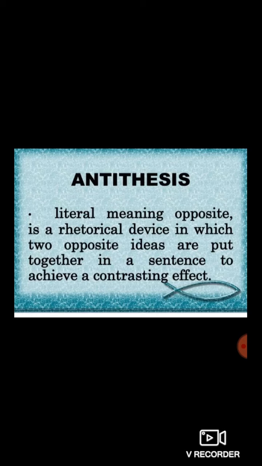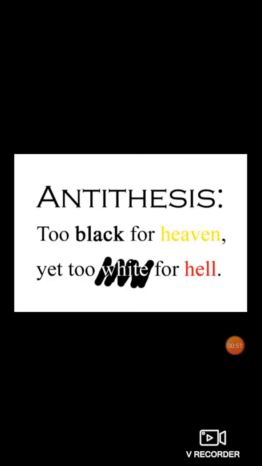Now let us understand the concept of antithesis with the help of an example. In simple words, in a sentence there are opposite words or opposite ideas placed side by side.